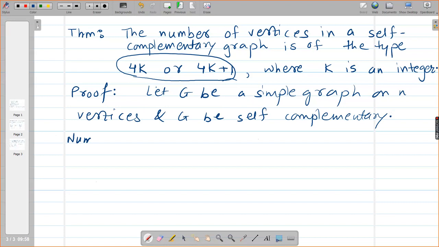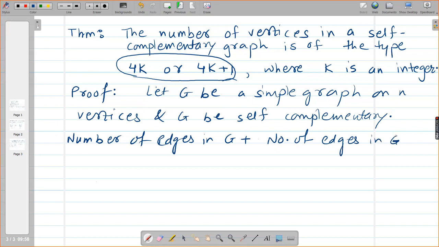Now we have written already number of edges in G plus number of edges in G bar is equal to how much? क्या लिखा अभी हमने? n into n minus 1 by 2.